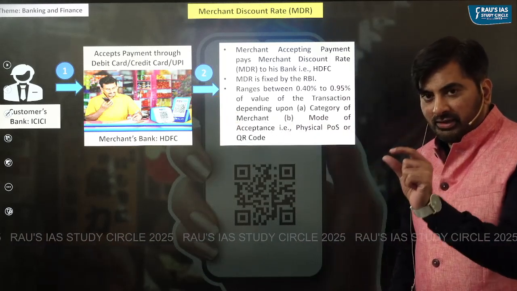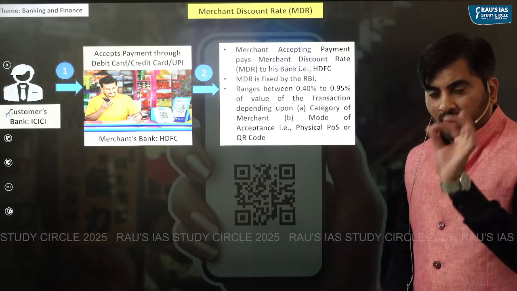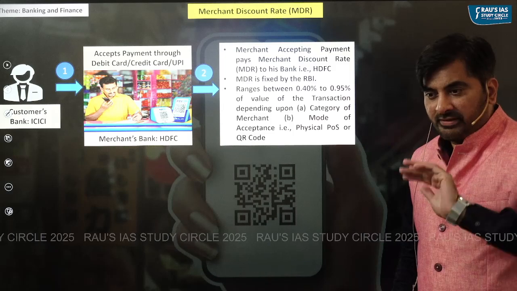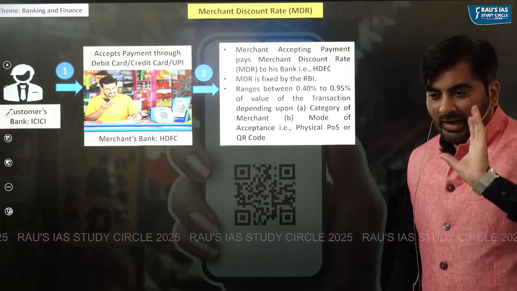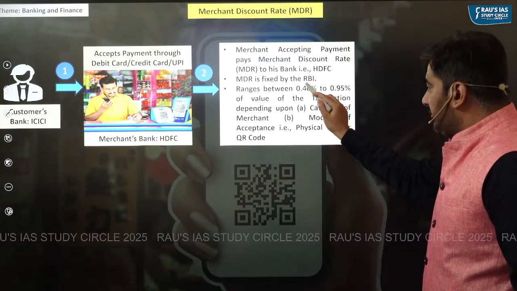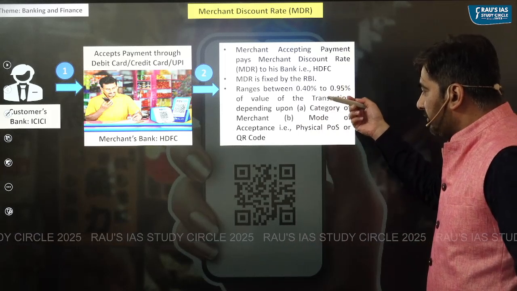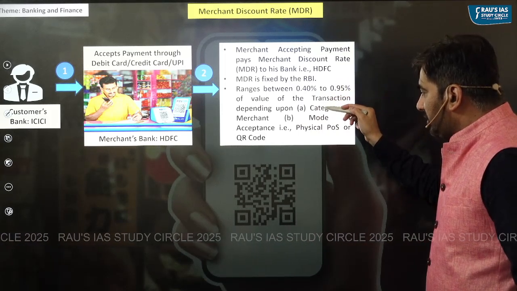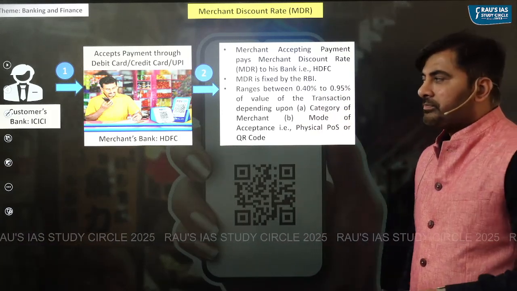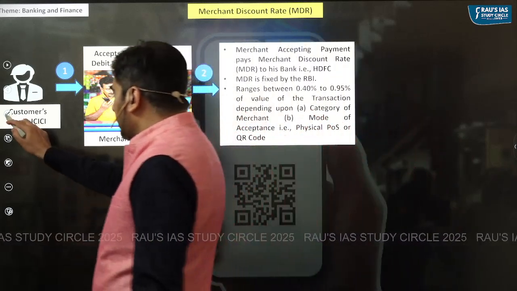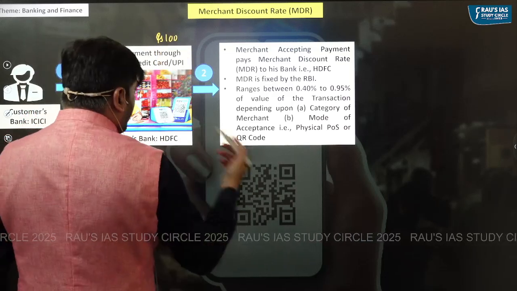So the percentage which is to be paid by the merchant is fixed by RBI. How much percentage is to be paid depends upon the category of merchant and the mode of acceptance of payment, and that percentage ranges between 0.40% to 0.95%. Just as an example, let's say I'm a merchant and I accept rupees 100 from a customer.